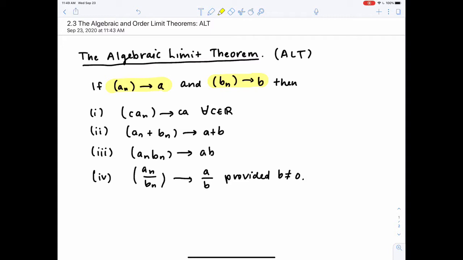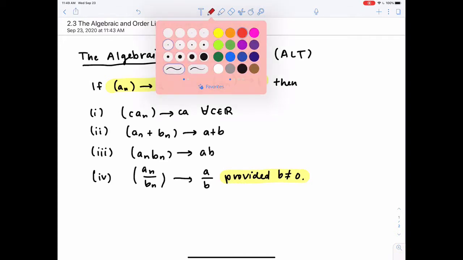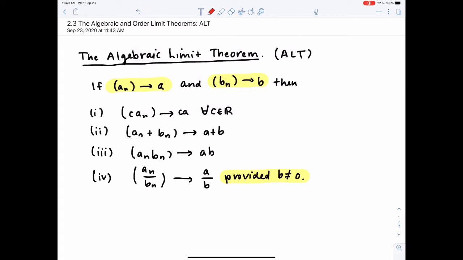But one other thing I want to point out here is the fourth statement about the quotient of two sequences. Notice that we say that this converges to A over B provided that B is not 0. Some people will ask what happens if Bn is 0. If you're going to talk about a sequence, by definition, it is a list of real numbers.